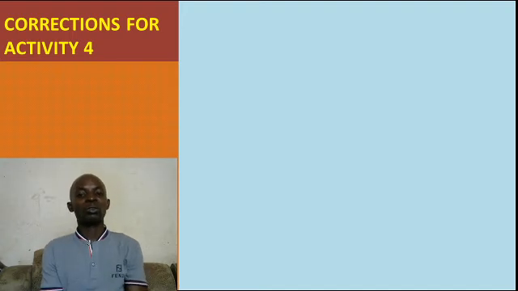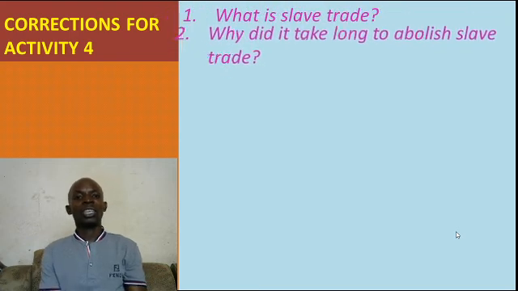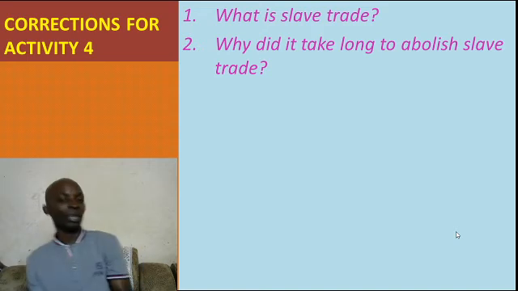Before I introduce you to today's lesson, I want to go through the corrections for the activity 4 that I gave you. Yes, this is Chisembo Abraham in the SST lesson. Our question number 1 was, what is slave trade? We said slave trade is the buying and selling of human beings.